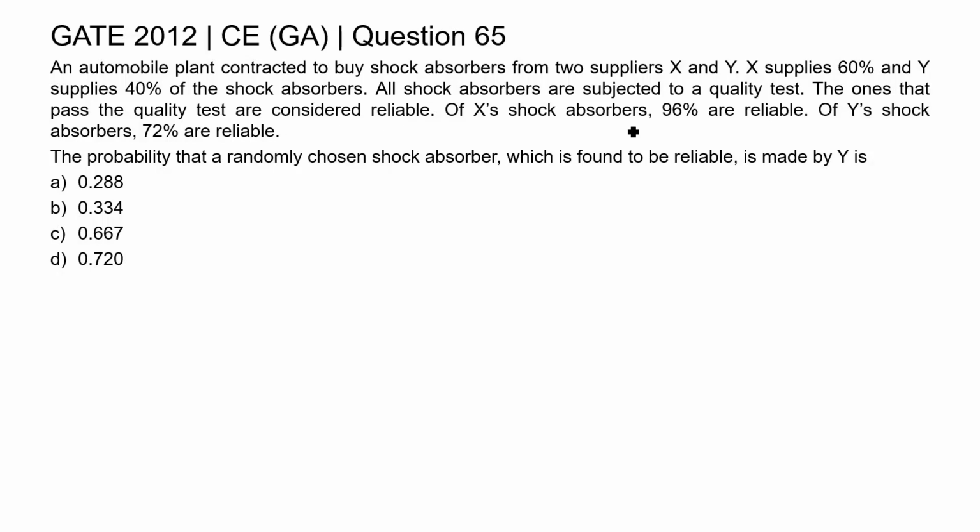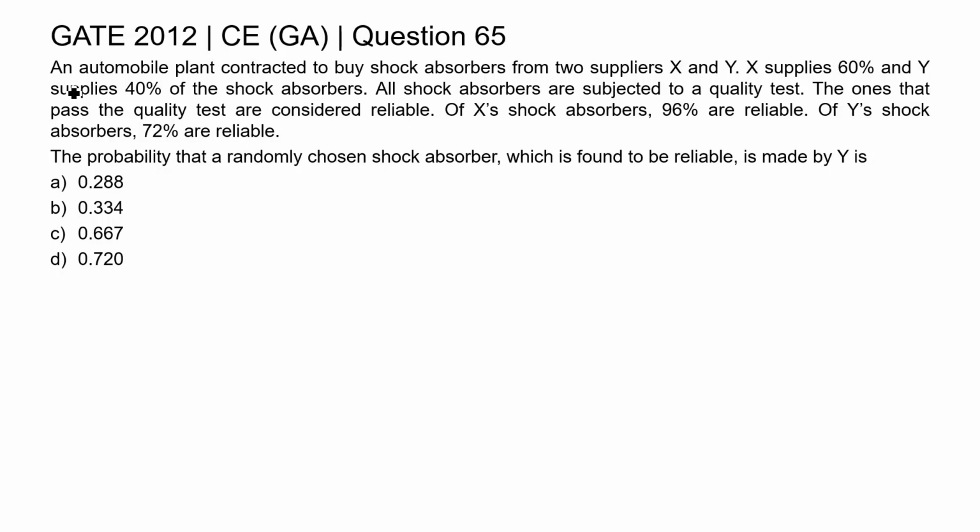Of X shock absorbers, 96% are reliable. Of Y shock absorbers, 72% are reliable. The probability that a randomly chosen shock absorber which is found to be reliable is made by Y is.